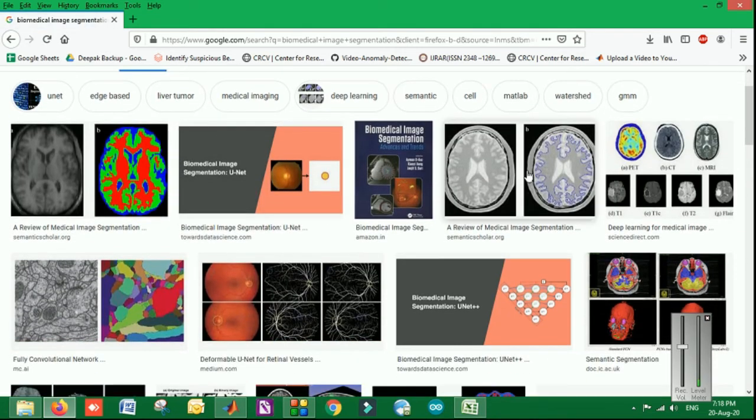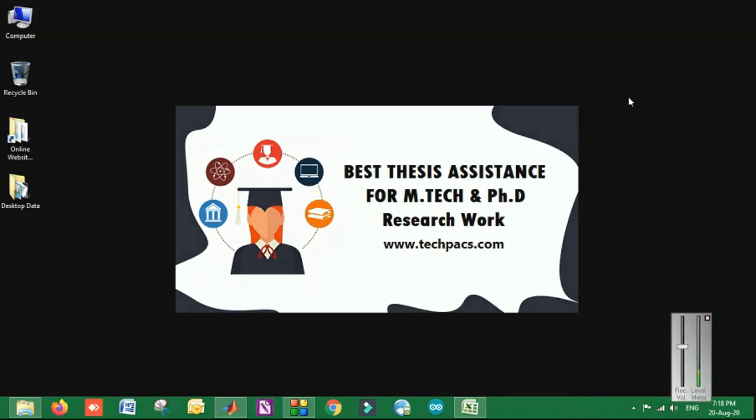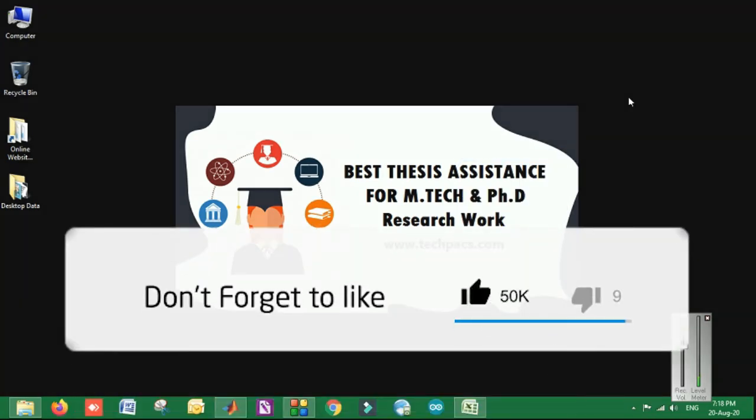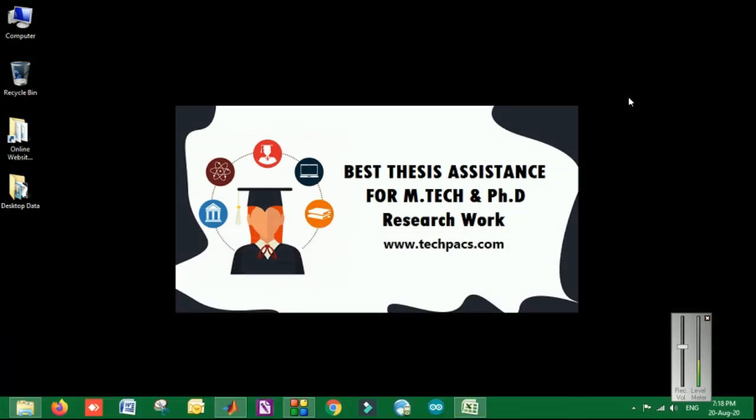You can see MRI detection, and the optic retina vessels can be detected from this. The doctors can easily detect what exactly the issues are with the patients. And there are many other applications, not only in the biomedical field. For example, GoogLeNet is detecting objects. It first segments the things, and later it detects what exactly the object is in those frames. So the backend algorithm uses segmentation, which is very quick. Similarly, whatever I have shown you was very quick. With the iterative process, it is even giving better results.